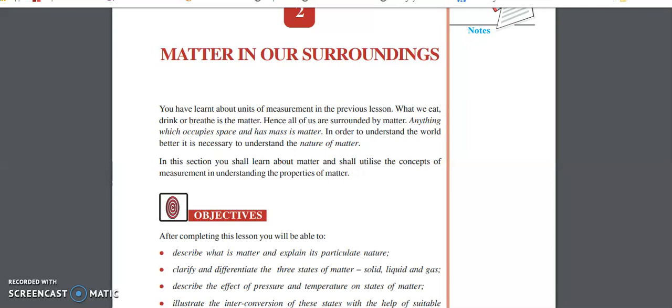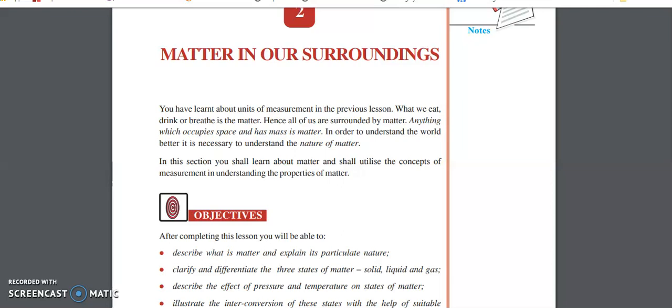Anything which occupies space and has mass is matter. So, what is meant by the term matter? It means the things we eat, drink or breathe are matter. In other words, matter can also be termed as anything which occupies space and has mass. So I'm just reframing the words. Matter is anything that has mass and it occupies some space.